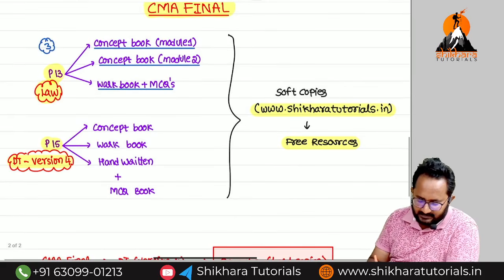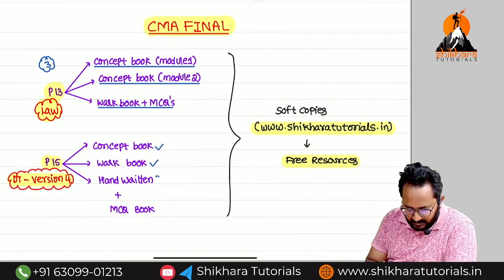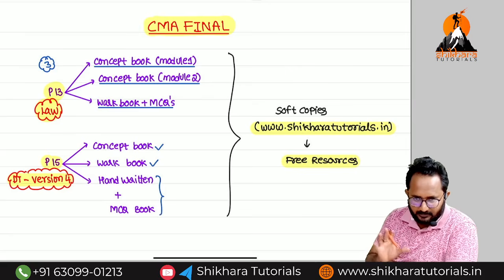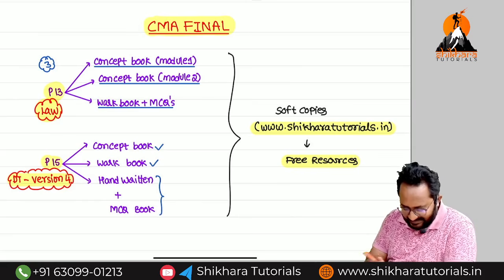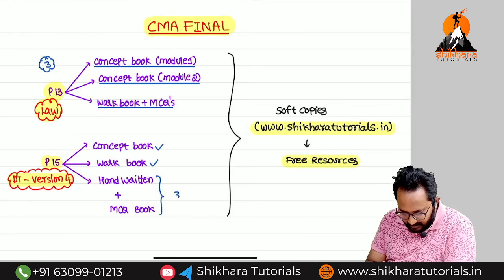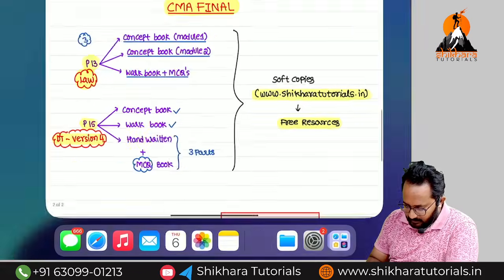Coming to direct taxation: concept book, workbook, handwritten and MCQ. But whatever MCQ and handwritten there is, we segregated into 3 parts because of the uploading size issues. So totally this book is uploaded in 3 parts. In the last part we have the MCQs. Okay, so now we can check.